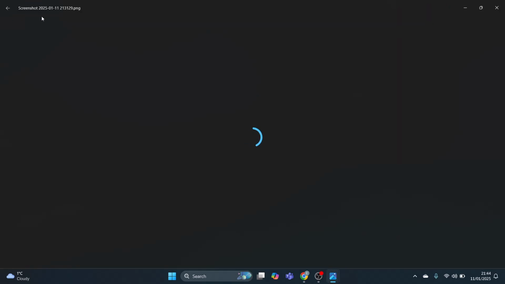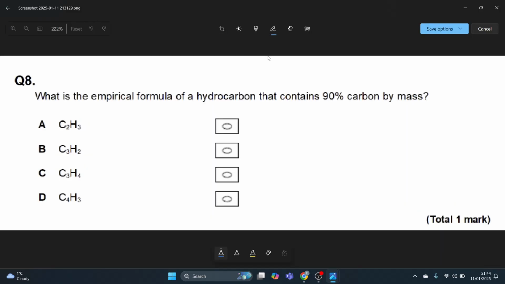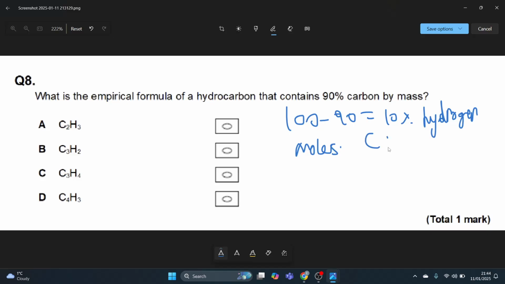Question 8 was the empirical formula of a hydrocarbon that contains 90% carbon by mass. So the hydrocarbon is a compound that contains atoms of hydrogen and carbon only, therefore it's got 10% hydrogen. Now I work out the moles: the mass divided by the Mr. For hydrogen I get 10, for carbon 90 divided by 12, 7.5.